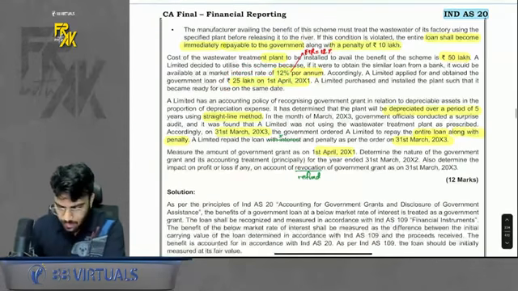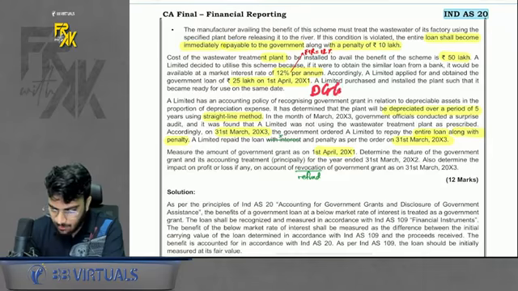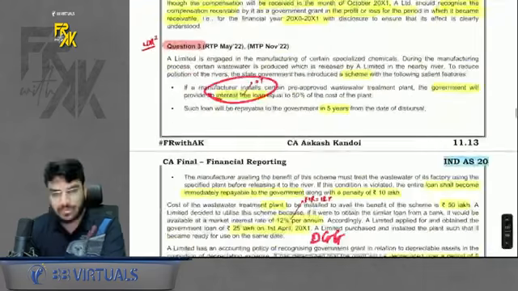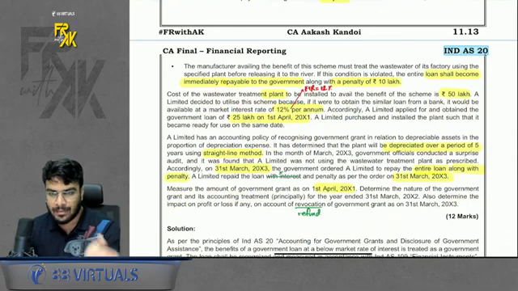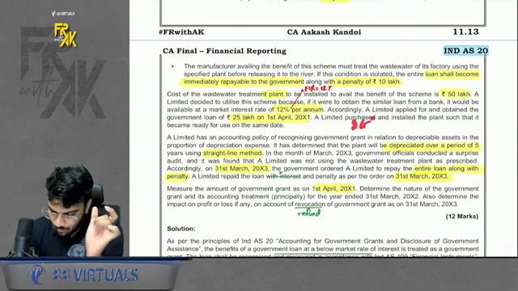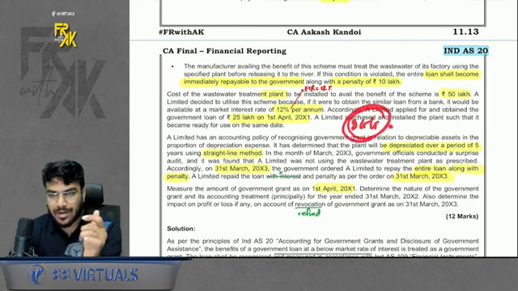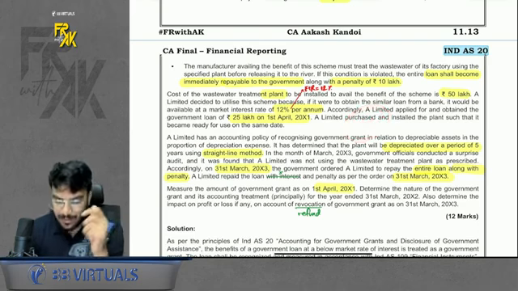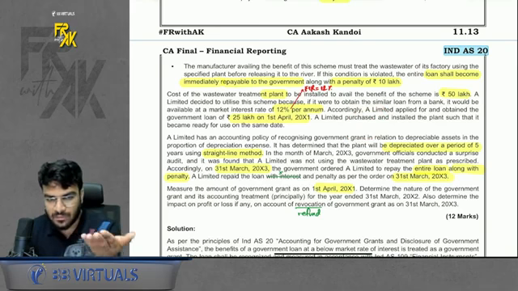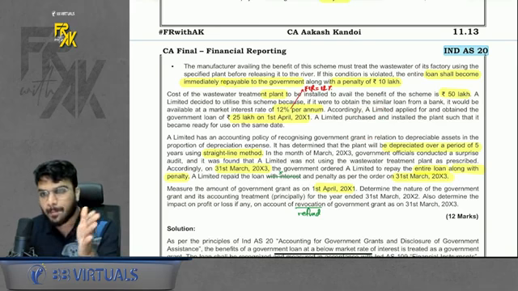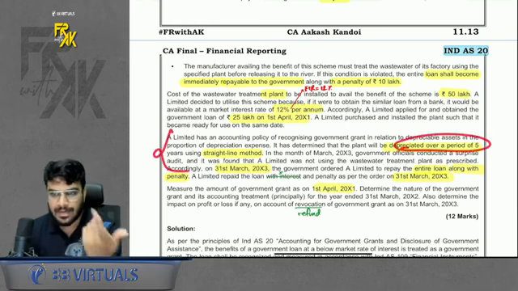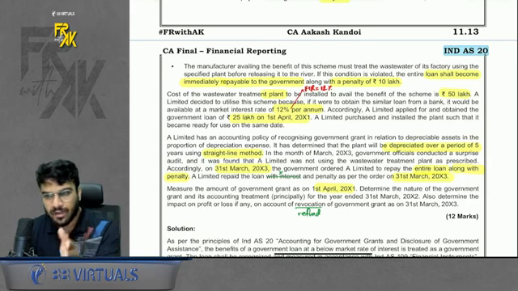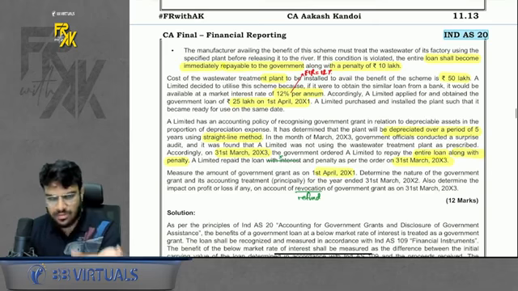Okay. Now, because you are taking an interest-free loan, some difference will arise between fair value of financial liability and transaction price. That difference will be DGG. What to do with that DGG? So ideally, because it was taken for a plant, a depreciable asset, either you can reduce from the cost of the asset, or you can book the DGG at fair value and transfer to P&L over the ratio of depreciation. It is saying that the company chose the second method, that is booking the DGG at fair value and transferring to P&L in the ratio of depreciation. Okay. So this is going to happen.